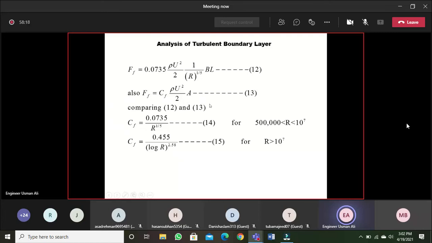So the coefficient of friction drag for turbulent boundary layer has two equations, one for the Reynolds number from 500,000 to 10 to the power 7 and one for R greater than 10 to the power 7. Cf is 0.0735 over R power 1 by 5 when the Reynolds number is between 500,000 and 10 to the power 7, and then Cf is 0.455 over log R power 2.58 when R is greater than 10 to the power 7. So these are the equations for the turbulent boundary layer.